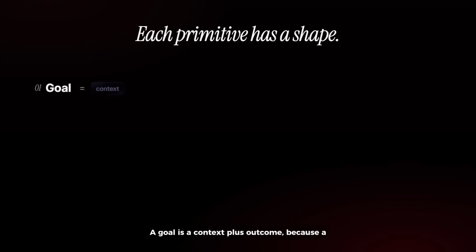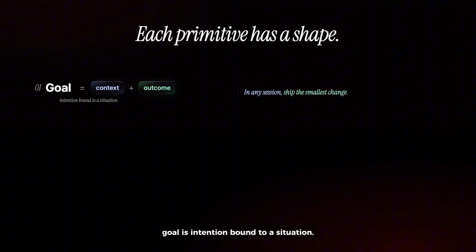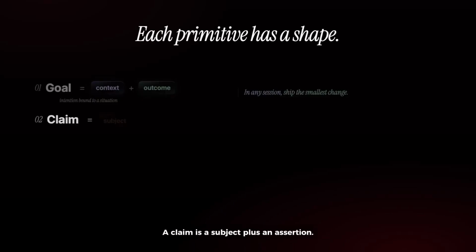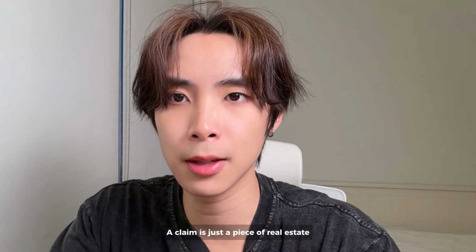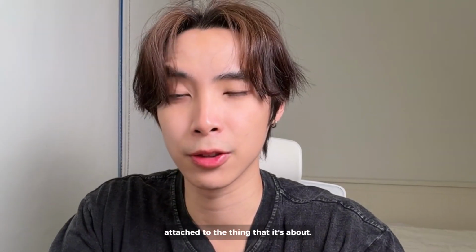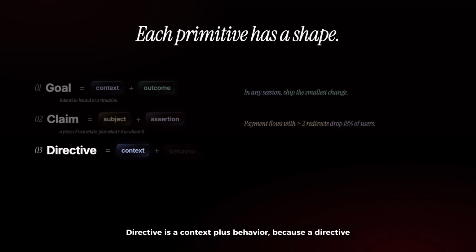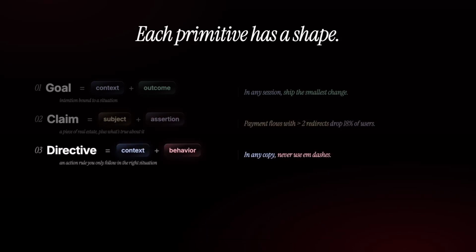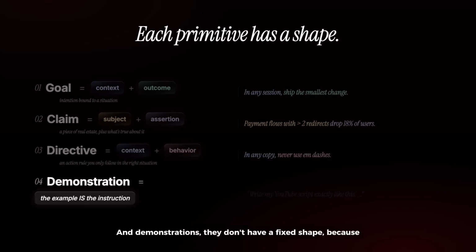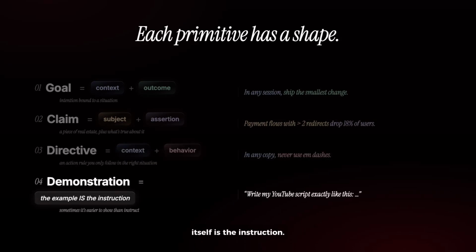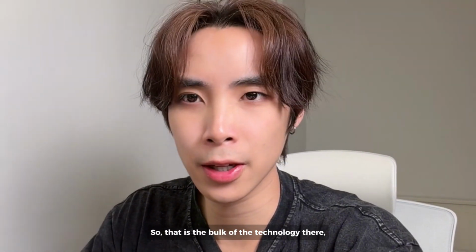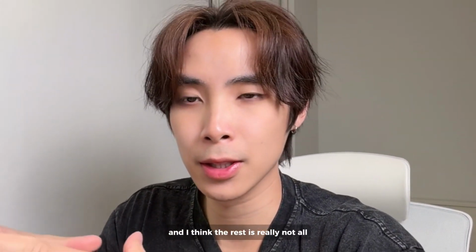A goal is a context plus outcome, because a goal is intention bound to a situation. A claim is a subject plus an assertion. A claim is just a piece of world state attached to the thing that it's about. Directive is a context plus behavior, because a directive is an action rule you only follow in the right situation. And demonstrations, they don't have a fixed shape because itself is the instruction. So that is the bulk of the technology there, and I think the rest is really not all that complicated.